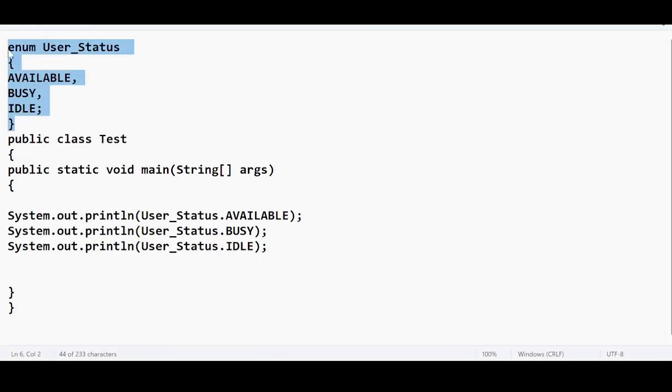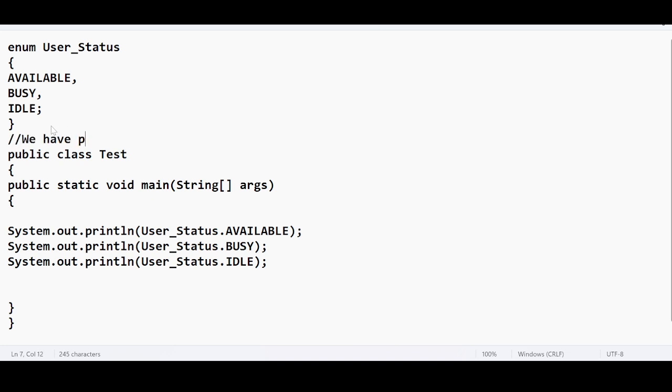Look at this example. We are not using public, static, final. We are not using what? The data type. We have removed public, static, final. We have removed data types. We have removed the values. We are only using variables, which is very meaningful. So here we are not depending upon the data types, the values, or public, static, final. The code has been reduced completely. Don't you think so?